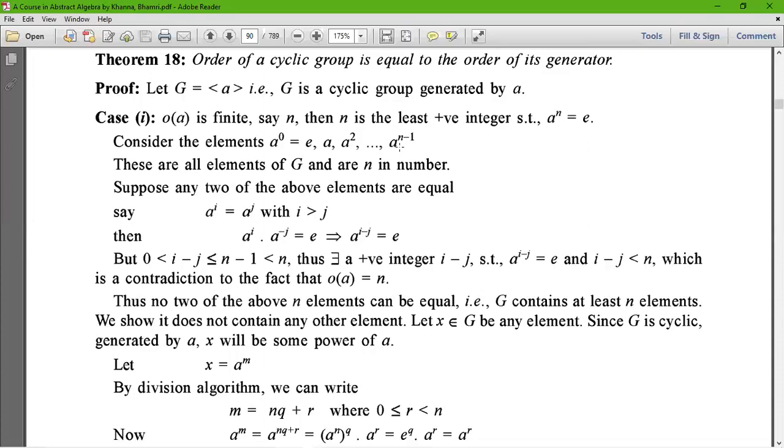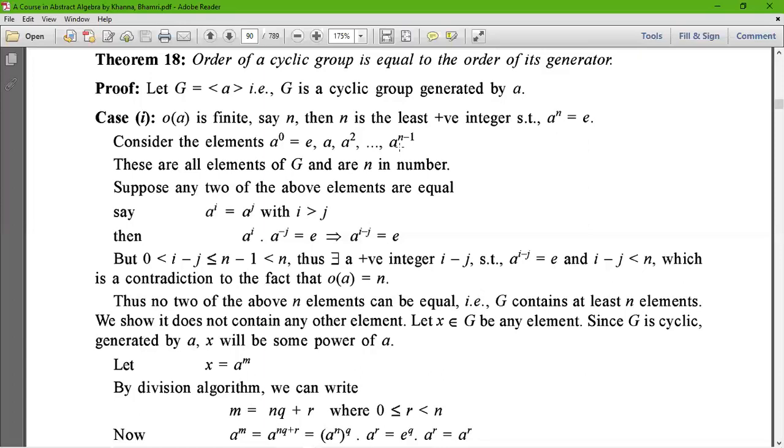That's why no two of the above elements can be equal. No two of the above elements can be equal. That is, G consists of at least n elements, not greater than n. And we saw it does not contain any other element.